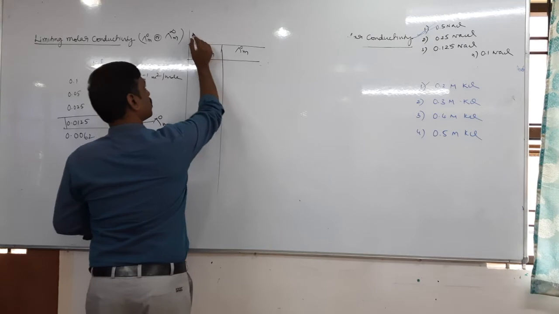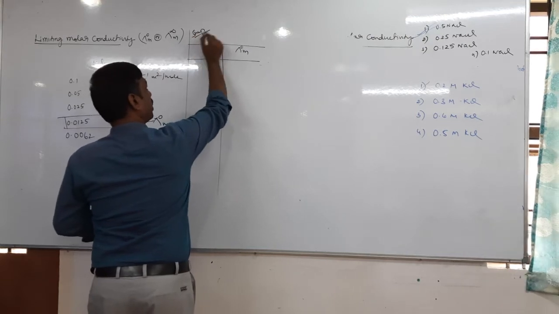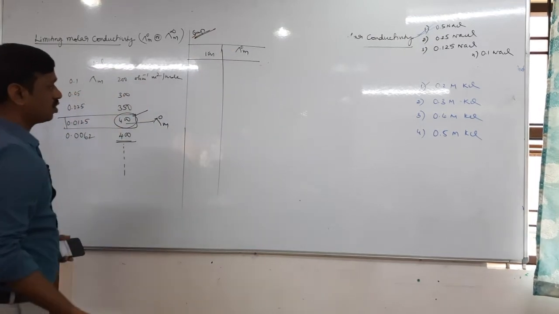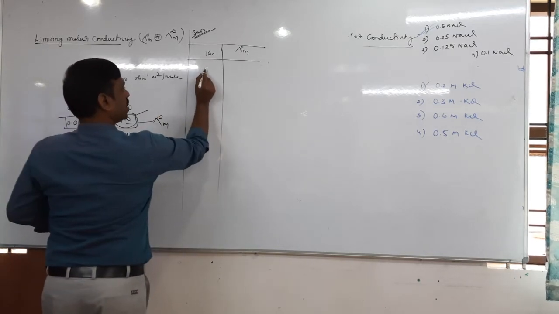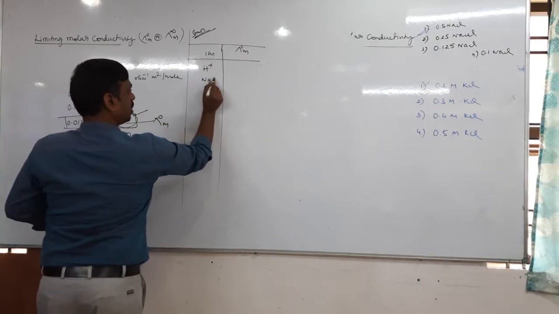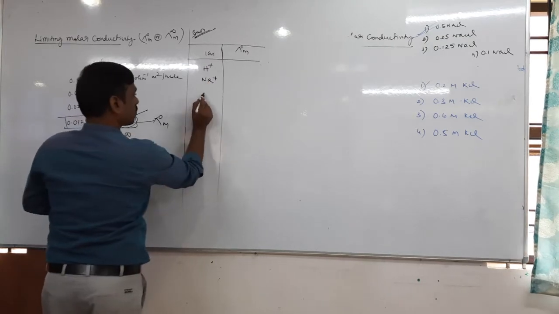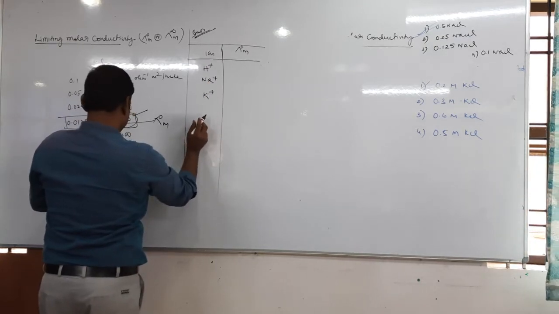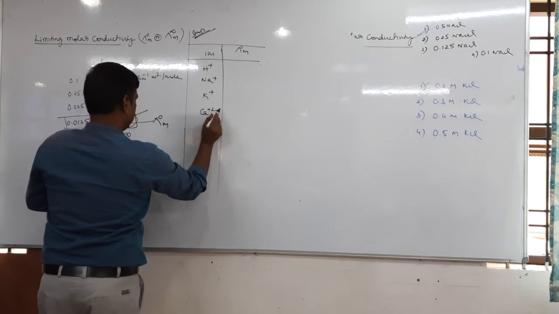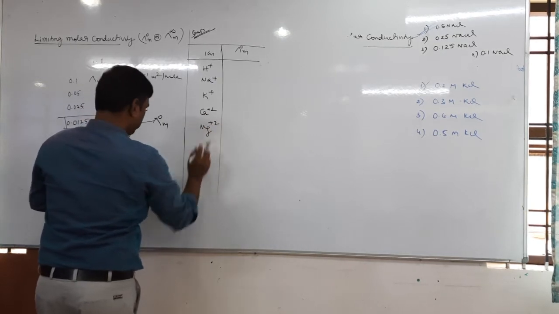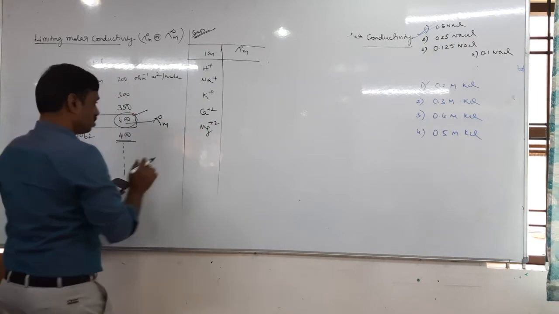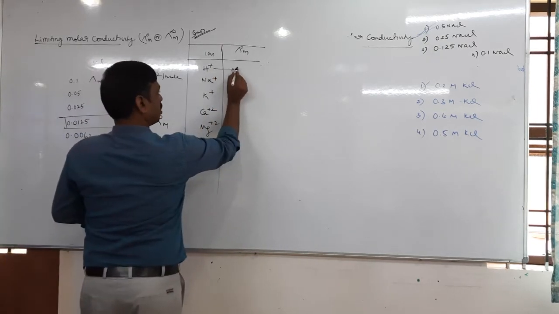This data is important. Many times questions appear directly or indirectly on this. Ion, its lambda naught: some cations, H plus, Na plus, K plus, Ca plus 2, Mg plus 2.